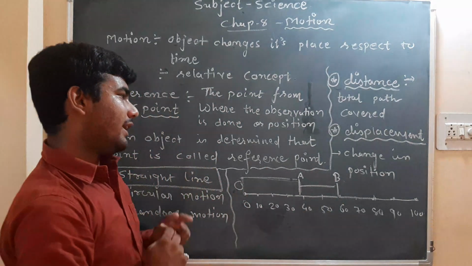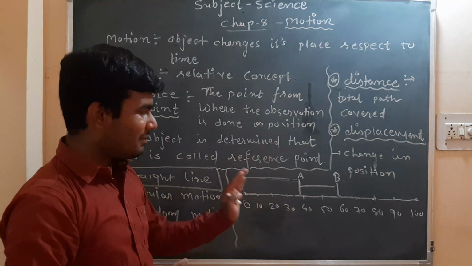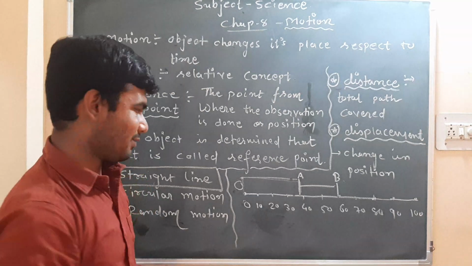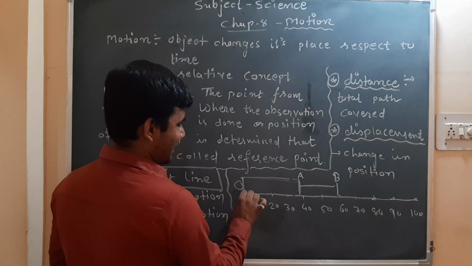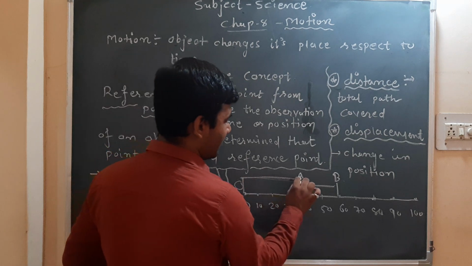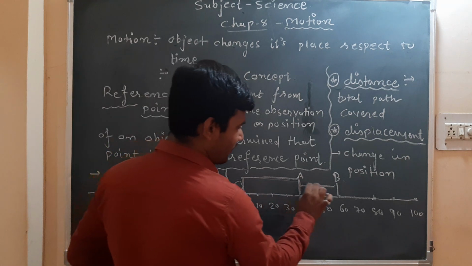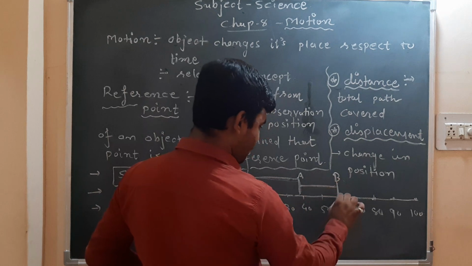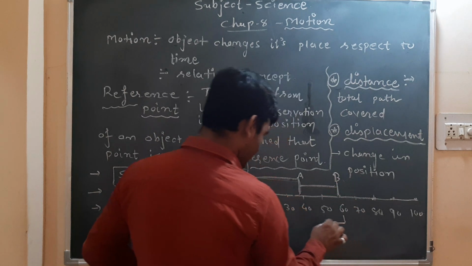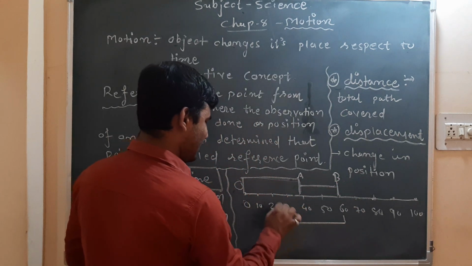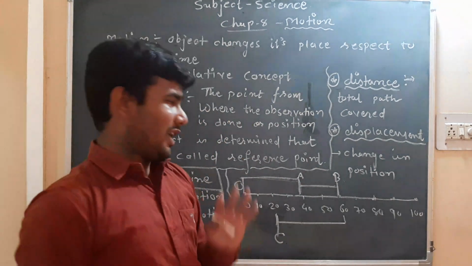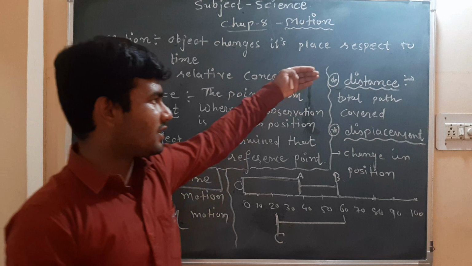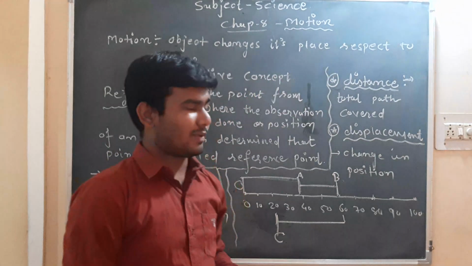And second, displacement. In the same case, we are going to understand displacement. Now suppose the object starts its motion from 0, goes to A, then goes to B, and then returns back here at C. Now try to understand, okay? You will get the difference between what is distance and what is displacement.